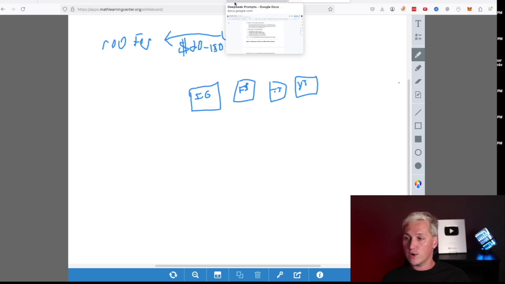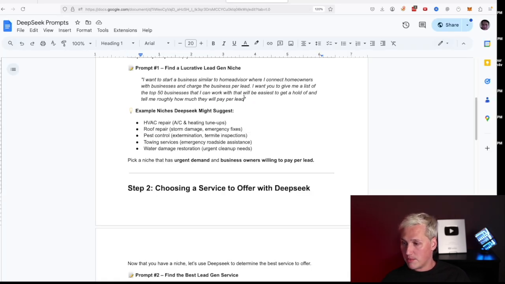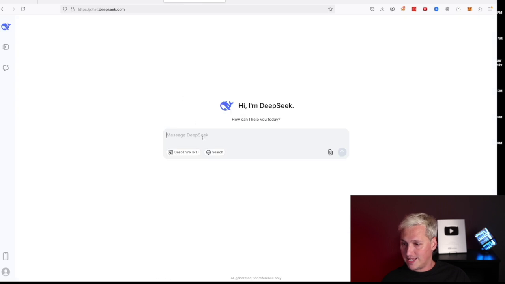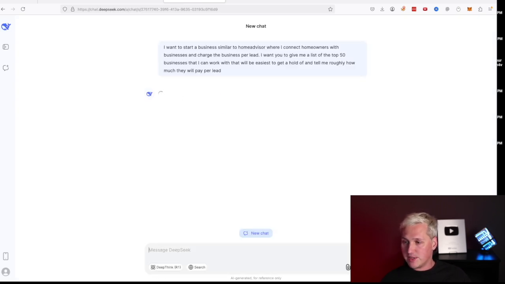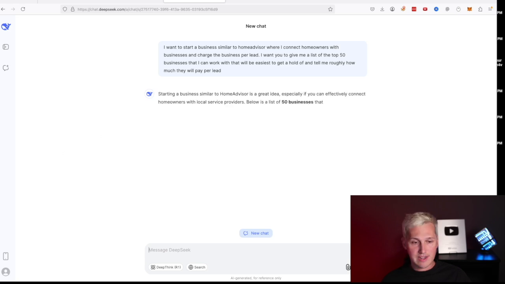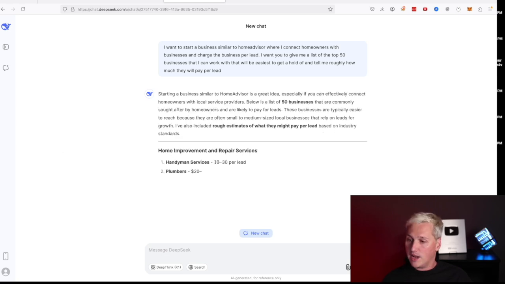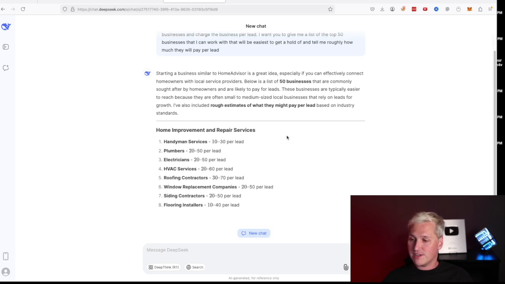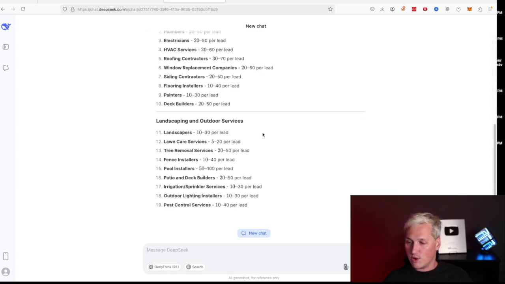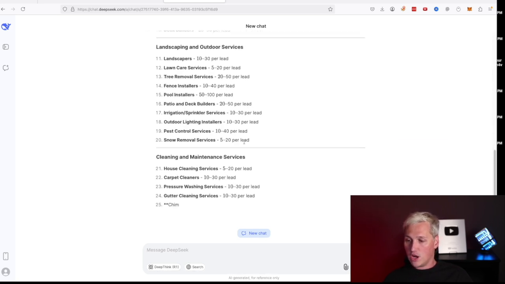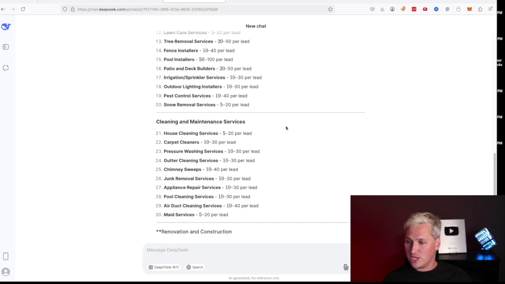So it starts with our first prompt. We're going to grab this prompt here, copy and paste it, and put it right into DeepSeek. So we're going to go ahead and do that. DeepSeek is going to get to work and do exactly what we asked in this prompt. Specifically, what it's doing is going out and finding some of the top niches for us to work in so that we can go and sell leads to one of these niches.